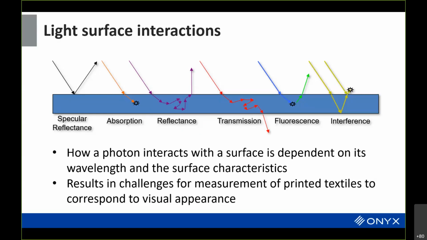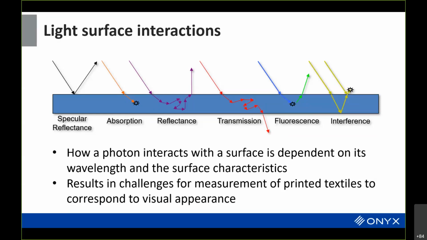Some light may come in and do one thing, while other photons come in and do something else. So the resulting light that comes off a surface, for all the different wavelengths, ends up being the sum total of the light coming off the surface. With reflectance, light comes in and may bounce around between molecules until it comes out, potentially at a different angle than it came in at. Or the light can go all the way through the object and bounce around. Another aspect is where light can come in and be absorbed, but it doesn't hold on to that energy.